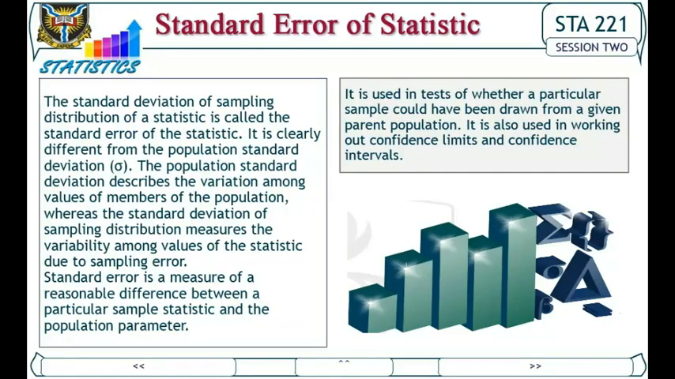Standard error of a statistic. The standard deviation of the sampling distribution of a statistic is called the standard error of the statistic. It is clearly different from the population standard deviation. The population standard deviation describes the variation among values of members of the population, whereas the standard deviation of the sampling distribution measures the variability among values of the statistic due to sampling error.